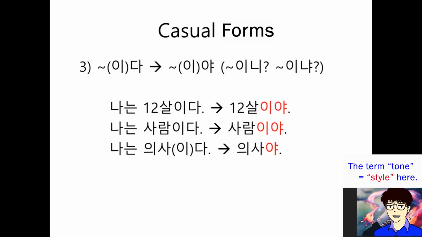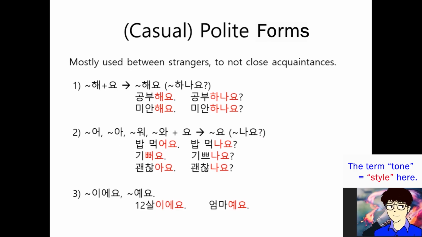Good. Now let's move to casual polite tone. Okay, we use this tone between strangers or to not close acquaintances. Okay? You can use it to younger people who are strangers as well. Well, when you try to make this tone, you have to remember the casual tones because you just need to put 요 at the end.